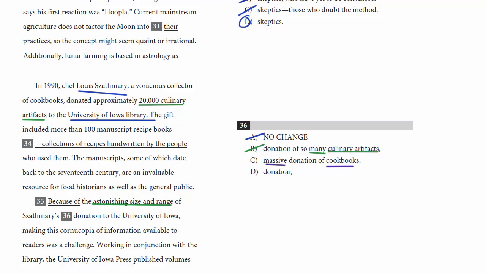I mean, it's a little bit nitpicky, but yeah, it's an unnecessary word. All we're going to need is just simply donation, because of the astonishing size and range of Szathmary's donation. We know who he donated it to. We know what he donated. We've established that it's large, both earlier in the passage and in the sentence. So we just need the single word. So this one's going to be choice D.